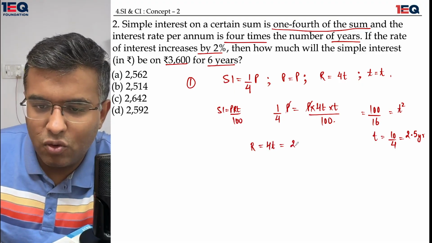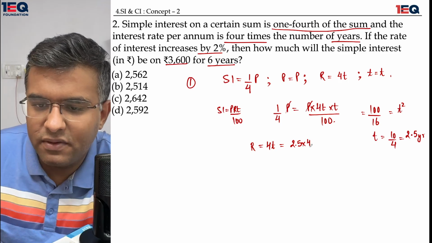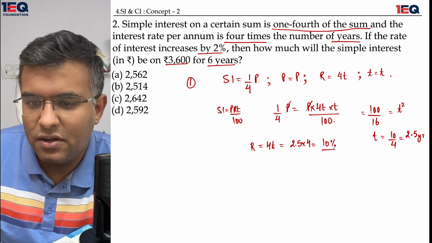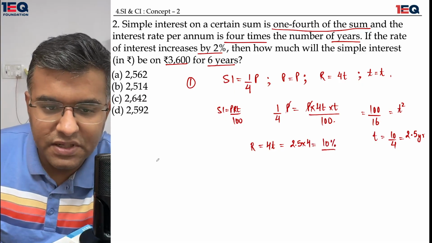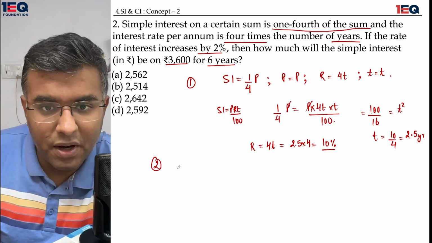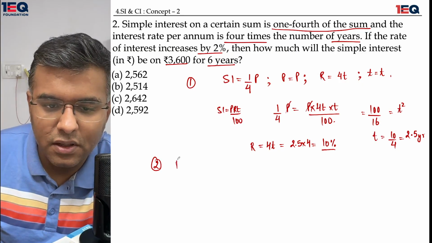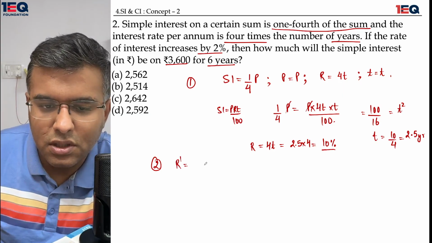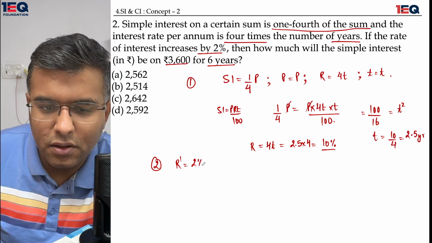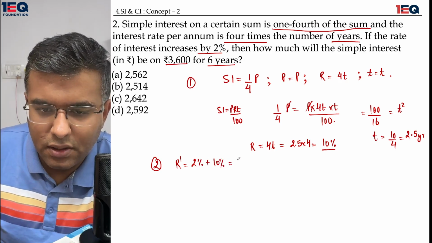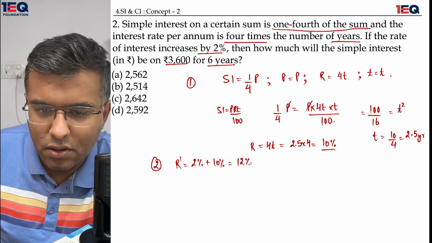The time being 2.5 years, when I multiply it with 4, it gives me a 10% rate of interest. As I have the 10% rate of interest, I can move to the second part of my question. It says if the rate of interest increases by 2%, then rate dash is equal to 2% plus 10%, it would reach 12%.